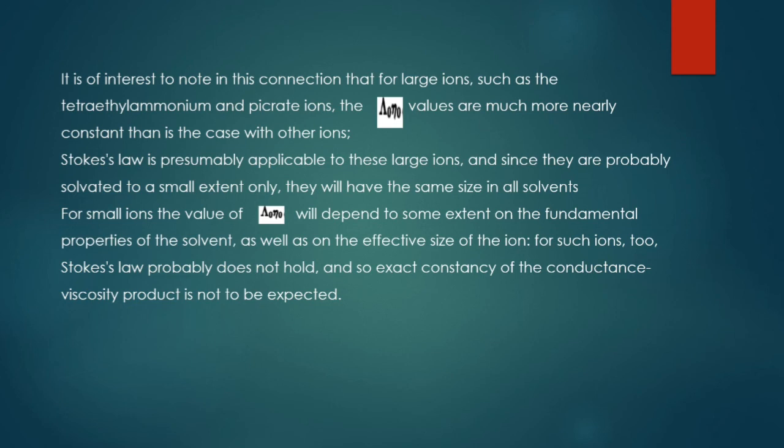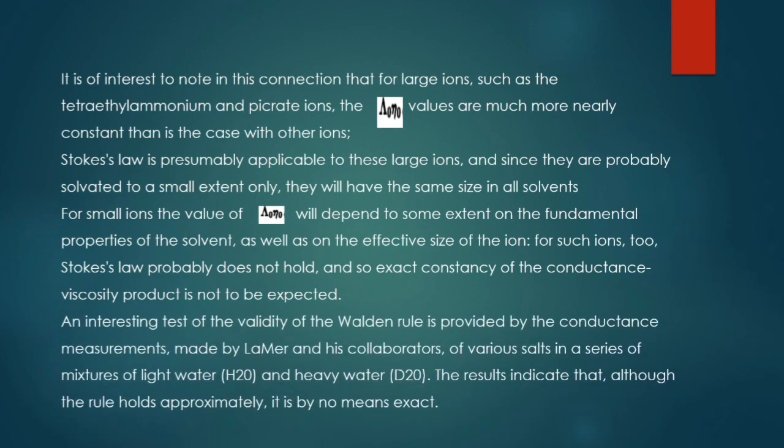Whenever you use electrolytes with smaller cations and anions, the kappa naught eta naught value cannot be expected to be constant. Also, Lammer carried out the same calculations for various salts in a mixture of light water and heavy water. He found that the result is approximate but not exact.